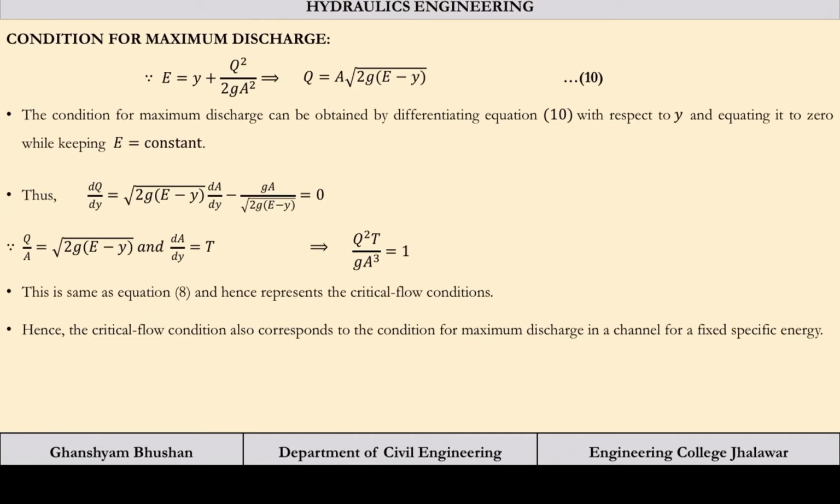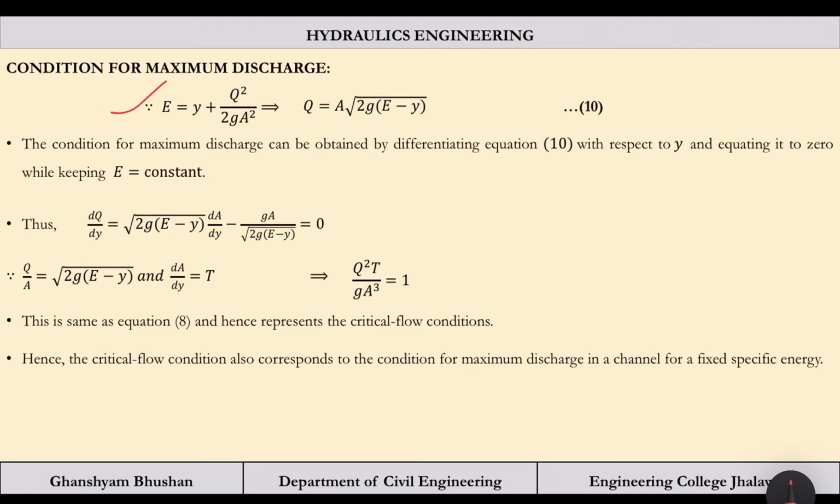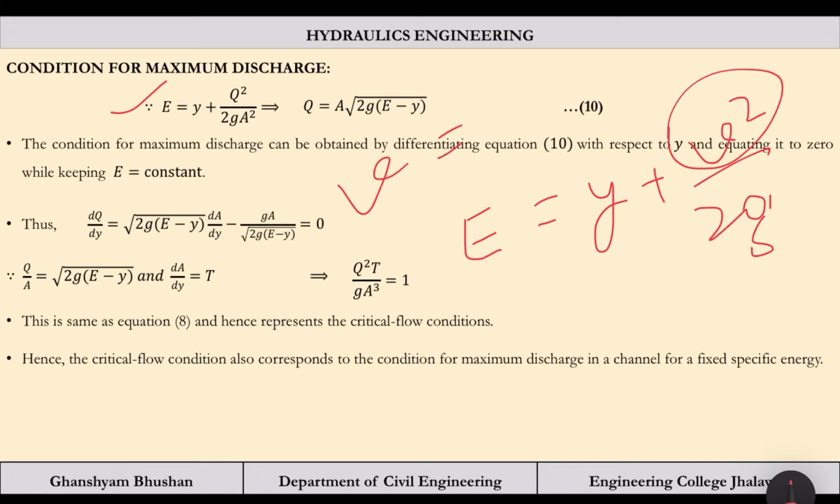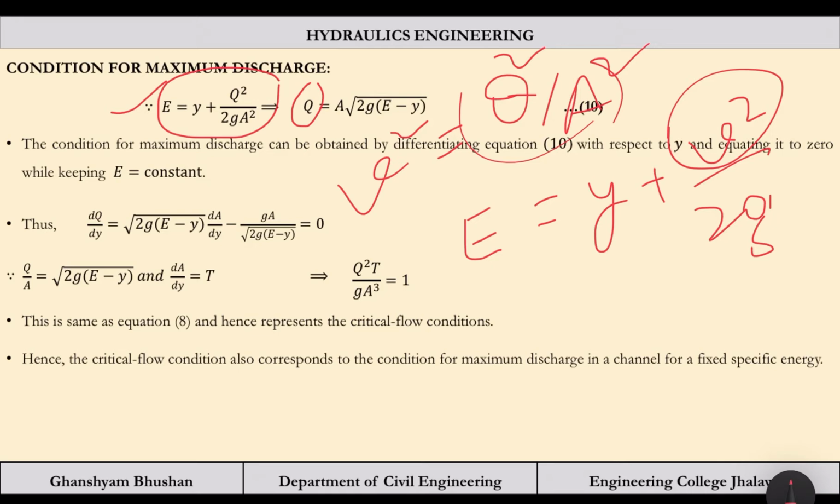So, condition for maximum discharge. If the discharge is to be maximum, we have this equation: the specific energy is equal to y plus Q square by 2g A square. So E was y plus V square upon 2g, and we have replaced V by Q by A, so V square becomes Q square by A square. This equation gives the specific energy in terms of our discharge. Now we want to find the discharge to be maximum. At what condition will the discharge in the section be maximum?